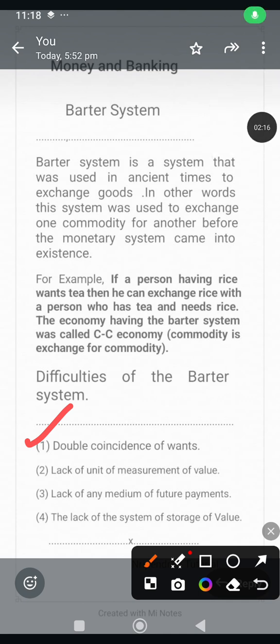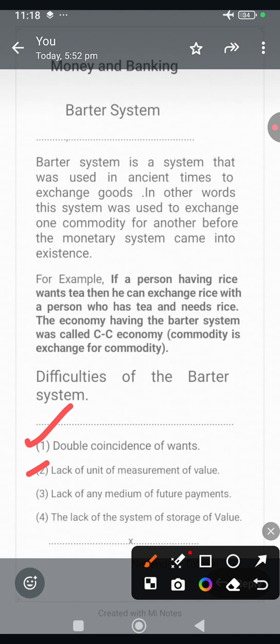The number two is lack of unit of measurement of value, or lack of common measure of value. In the barter system, all commodities are not of equal value and there is no common measure of value of goods and services in which exchange ratios can be expressed.